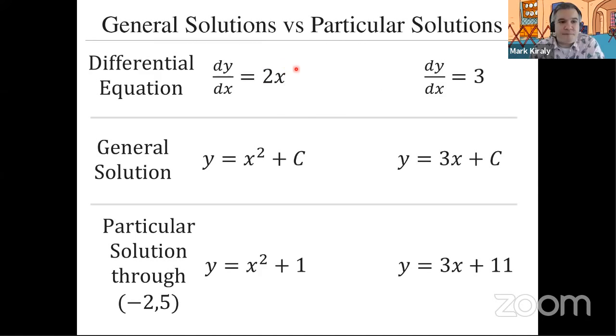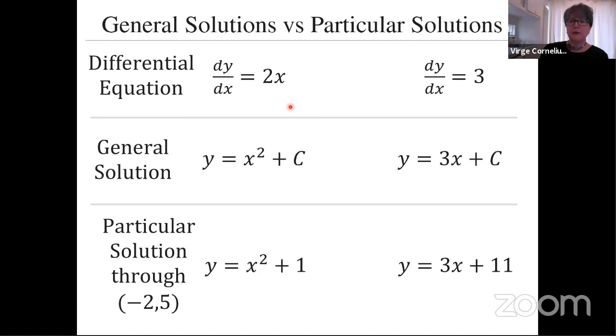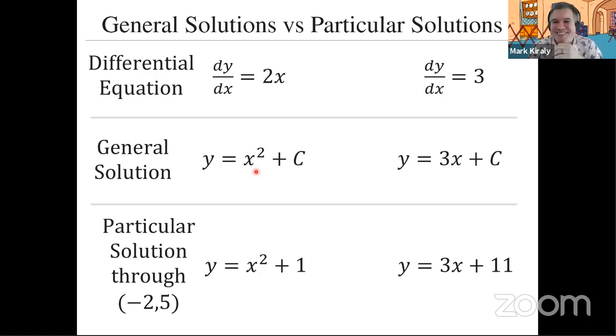Okay, so if we have our differential equation dy/dx equals 2x, we're trying to find a solution. Again, we could sketch this and look at the slope field, and it would look like a family of parabolas, because 2x is the derivative of what? At this point, Verge, what do you believe 2x is the derivative of? It's the derivative of x squared. Right. I taught that to my own child when he was 3 years old. It's a great party trick.